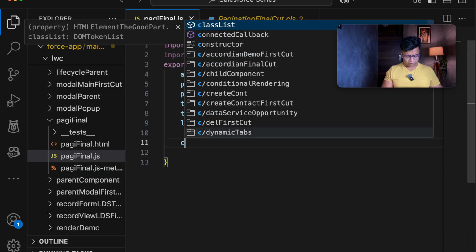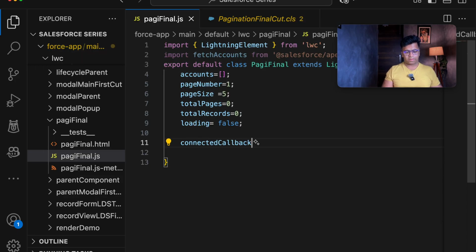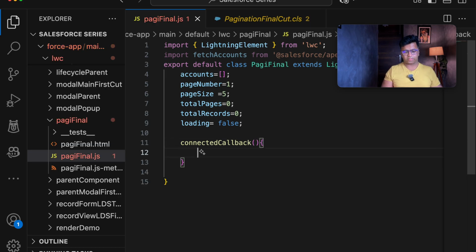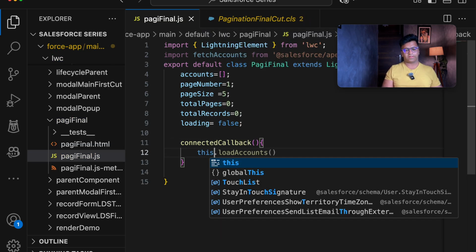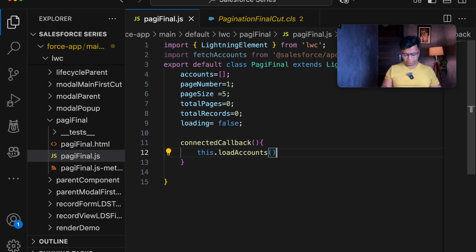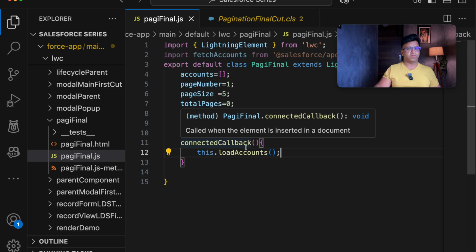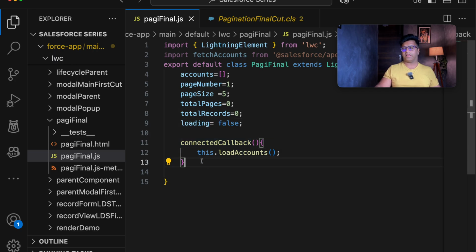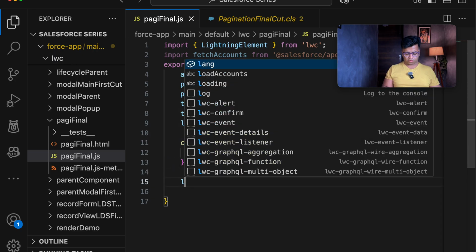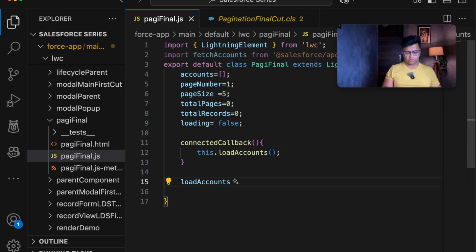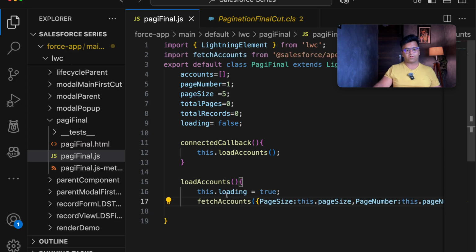So I will be adding the connectedCallback method, and in the connectedCallback method I will be calling the method this.loadAccounts. Why have we called it? Because I don't want connectedCallback to be loaded with the full functionality. Instead I will be loading the data in the loadAccounts method. So once I call it, I will be adding this.loading equal to true. I've already created the loading,